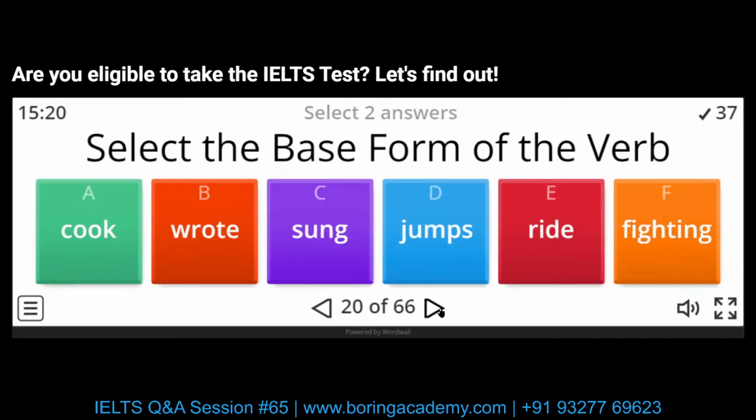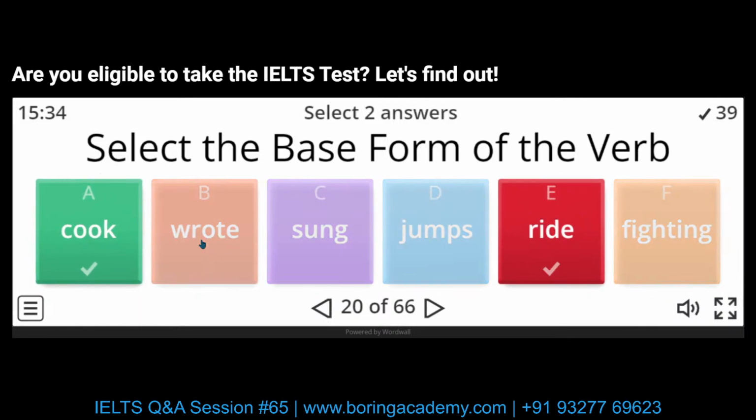Base form of the verb. Easy. Two: cook and ride. It's like the basic form. That's it, two of them. So wrote is V2. Sing, sang, sung: sung is V3, the others are not. Jumps is third person singular, and fighting is the gerund form.